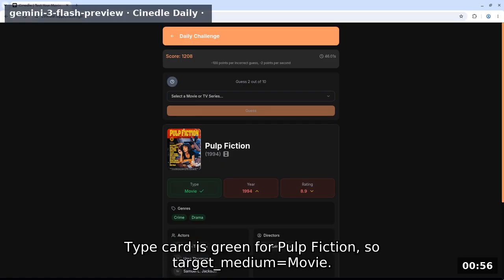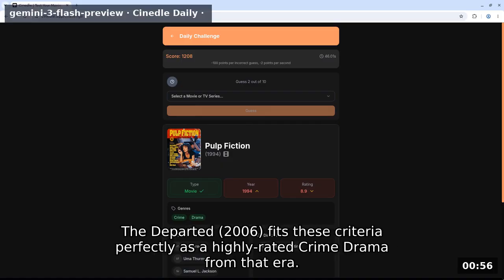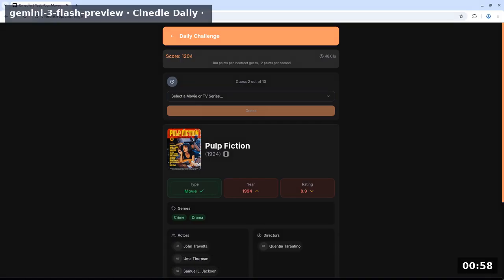Type card is green for Pulp Fiction, so target medium equals movie. The target is a crime drama released after 1994 and before 2010 with a rating lower than 8.9. The Departed 2006 fits these criteria perfectly as a highly rated crime drama from that era. I will also accept the cookie banner to ensure it does not block any UI elements.